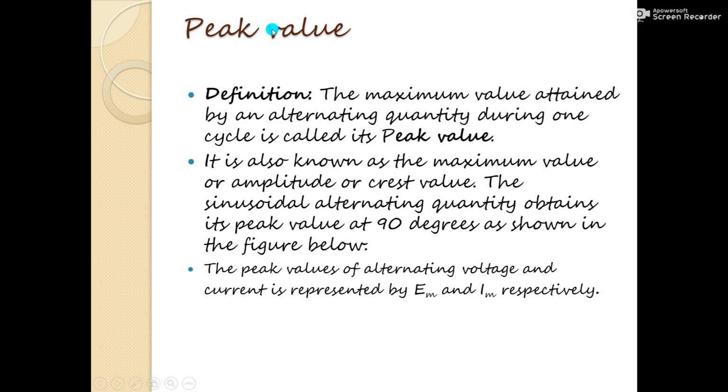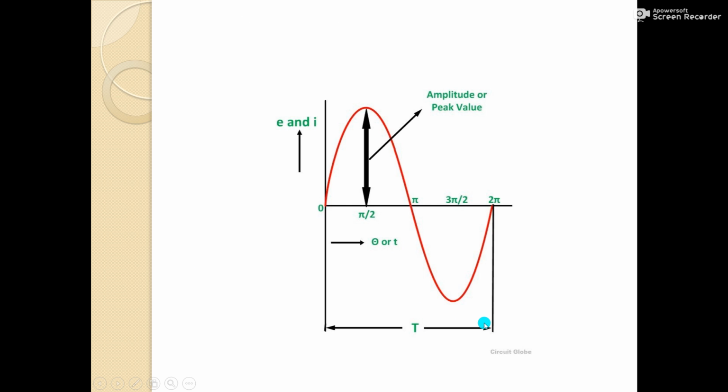Next term we have peak value. The maximum value attained by an alternating quantity during one cycle is known as its peak value. It is also known as the maximum value, amplitude or crest value. The sinusoidal alternating quantity obtains its peak value at 90 degrees as shown in the figure below. The peak value of alternating voltage and current is represented by EM and IM respectively. So here you will see the amplitude or peak value. We get it at theta equal to 90 degrees.